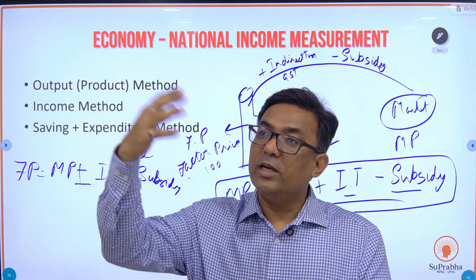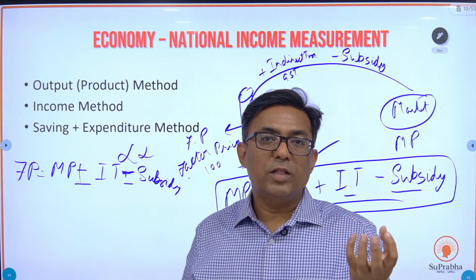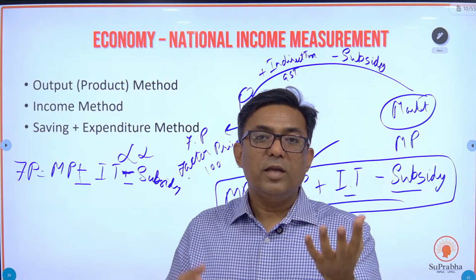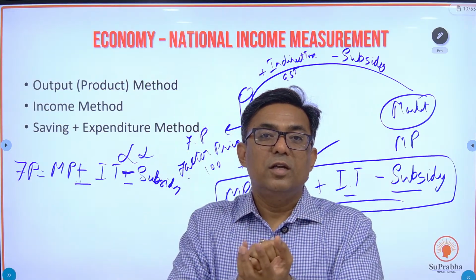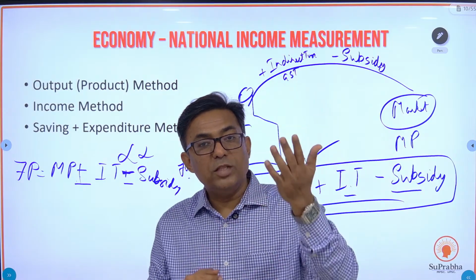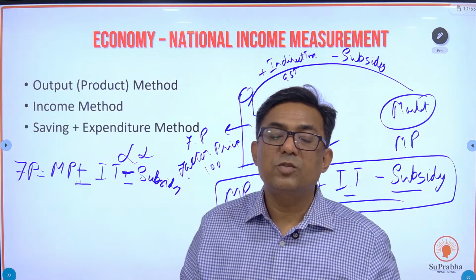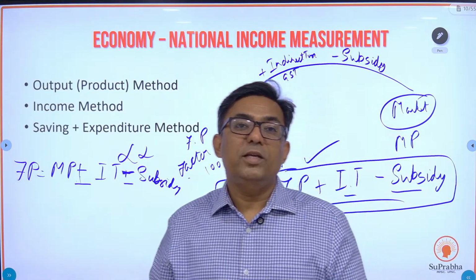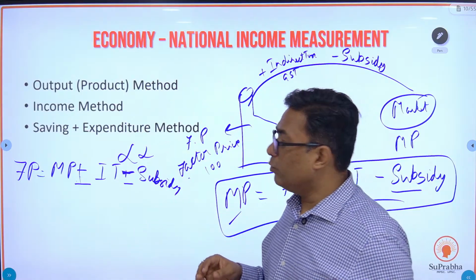Today the government is directly providing a subsidy. Earlier, the subsidy used to go to the seller, and therefore he or she used to sell it at a lower price. But now what are we doing? We are directly paying the factor price, but the government is providing subsidy. So actually I got it in the market at a lower price. So the market price can be more than the factor price or it can be less than the factor price, depending on the taxes levied and also on whether the government is providing any subsidy. Is this part understood? Okay, this is very important for you to understand.